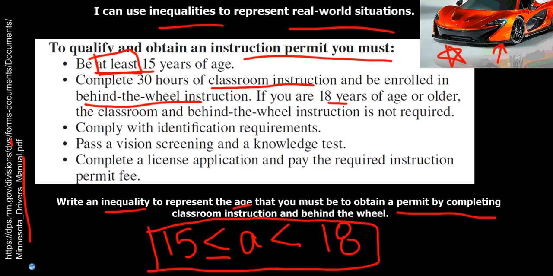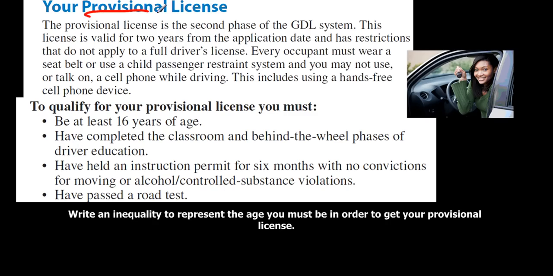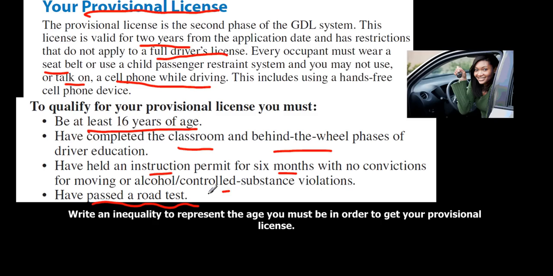Well, what happens next? Well, what happens next is you get this provisional license, and this is the second stage. So this license is valid for 2 years from your application date, and has restrictions that don't apply to a full driver's license, like you have to use a seatbelt or child restraint, and you may not use or talk on a cell phone while driving, even hands-free devices. So to get this provisional license, you have to be at least 16 years of age. You have to do the classroom and behind the wheel, and you have to have had a permit for at least 6 months. And you have to pass the road test. That's the part that I remember from when I was young. Scary. You always got super nervous.